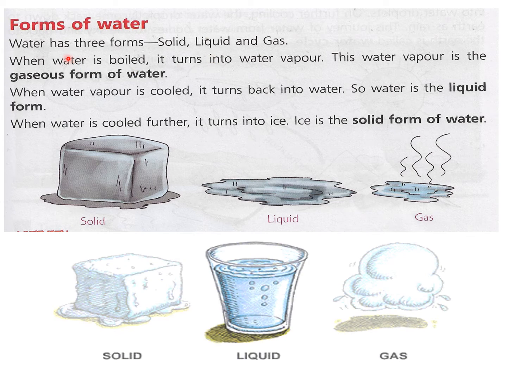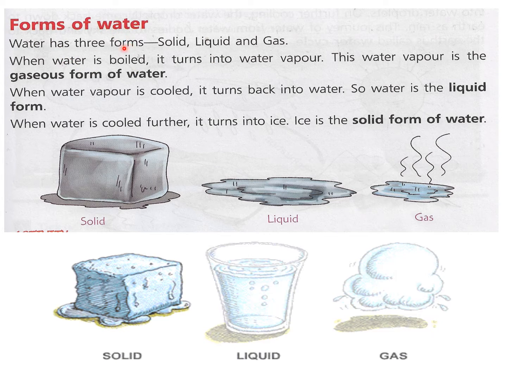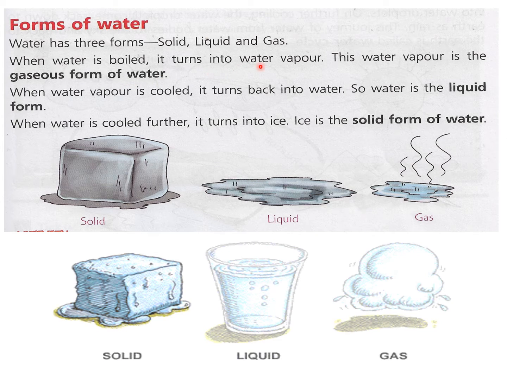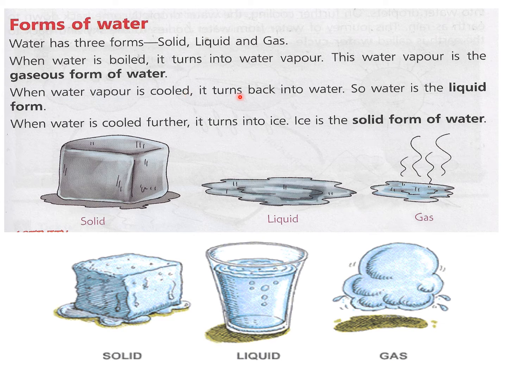Now we are going to read about the forms of water. You all know water is found in three forms: solid, liquid, and gas. When water is boiled, it turns into water vapor. This water vapor is the gaseous form of water. When it changes into gas, it is called water vapor or steam. When water vapor is cooled, it turns back into water. So water is the liquid form of water.